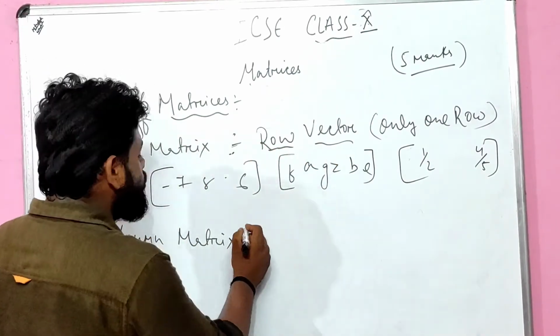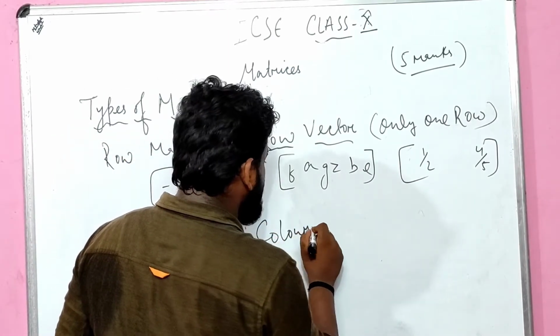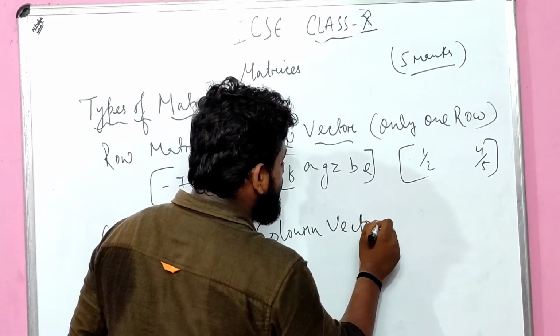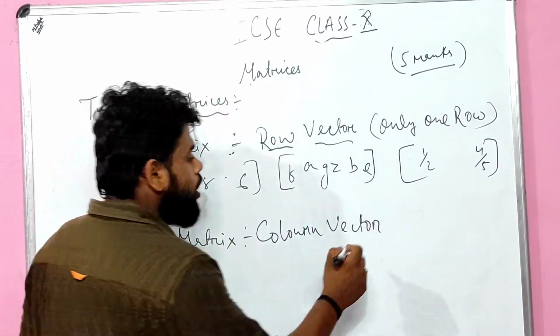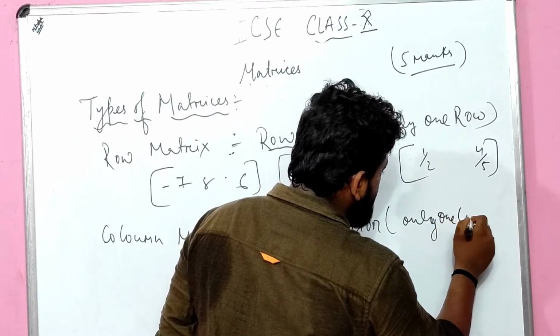Now, a column matrix is also known as a column vector. Very important, remember this, it is asked in the exam, right? And it consists of only one column. Only one column, children.